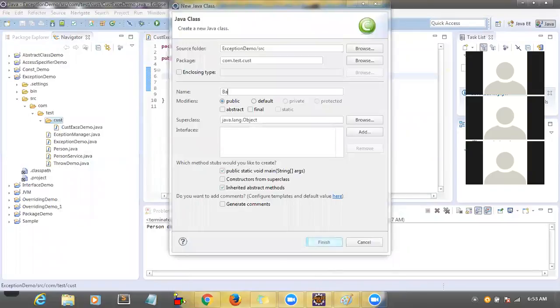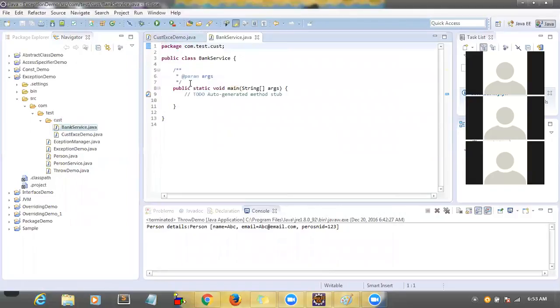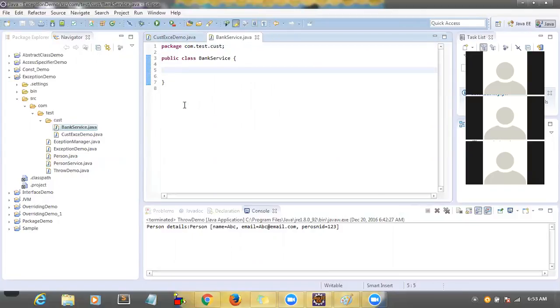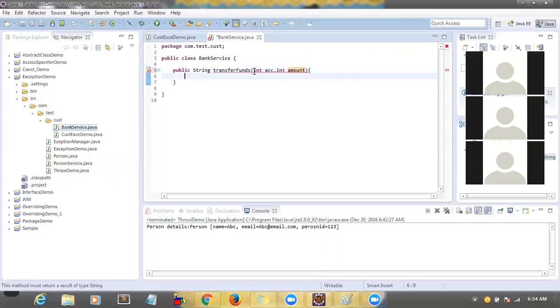Class bank service. So this is another class. Inside this class, I want to write a simple service, transfer funds, public string transfer funds. The user will give you an integer account number and an integer amount. If you give these two fields,